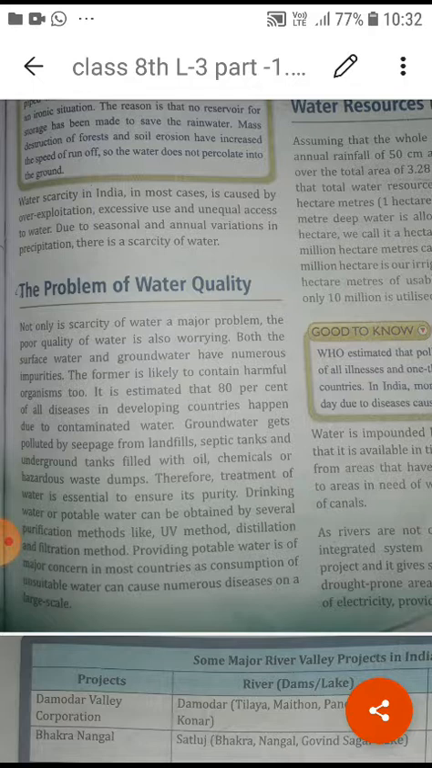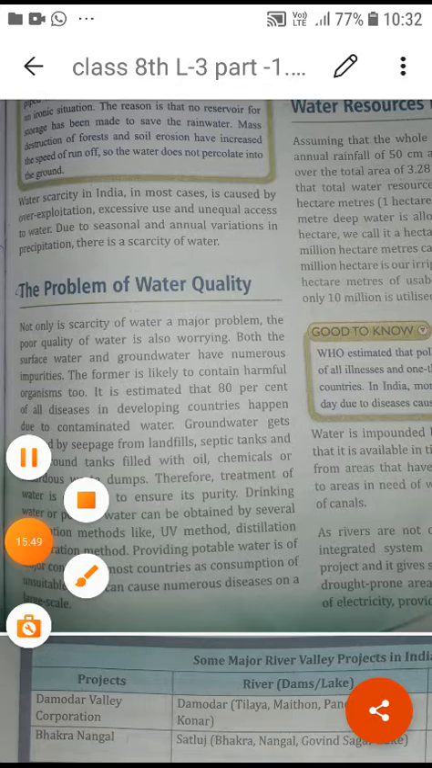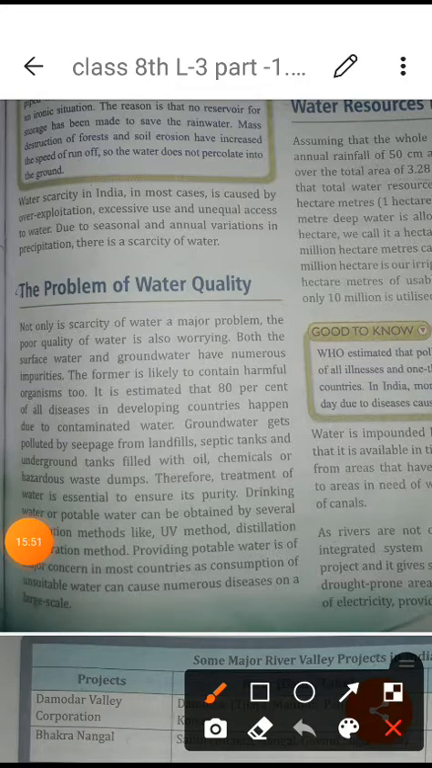Okay, but that is also... we are having the 1%, and it is estimated that 80% of all disease in developing countries happens due to contaminated water. Contaminated means dirty, polluted water. It means whatever the 1% water is suitable for human beings and animals, that is also not totally pure. 80% of disease we are getting from the dirty water only.